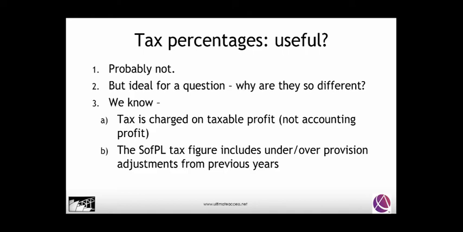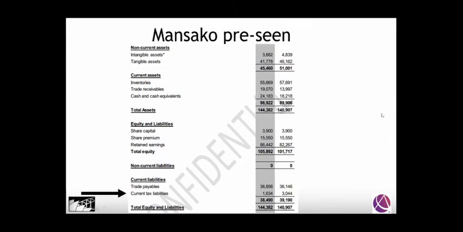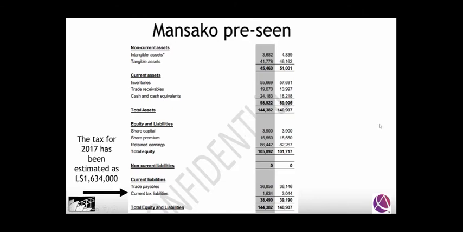We know that tax is chargeable on taxable profit, and the statement of profit or loss tax figure includes under and over provision adjustments from previous years. So we get a clearer idea of the tax for the year when we look at the statement of financial position. And here we have it within the current tax liabilities: 1,634 for this year, 3,044 for last year.